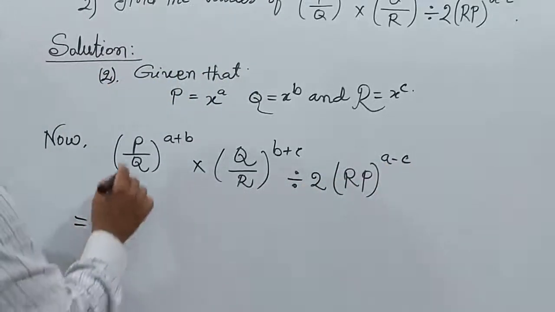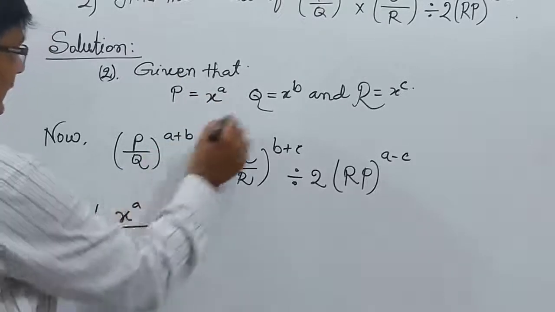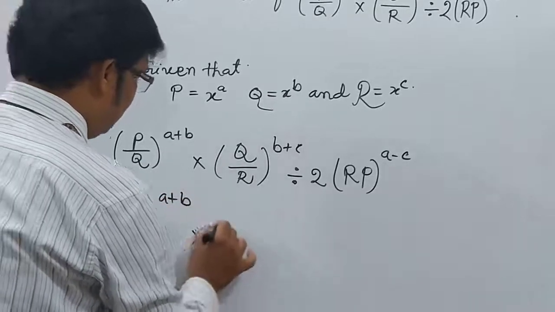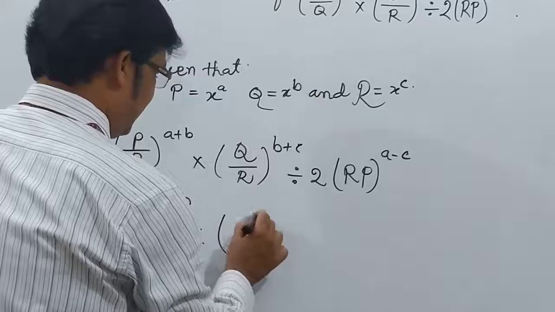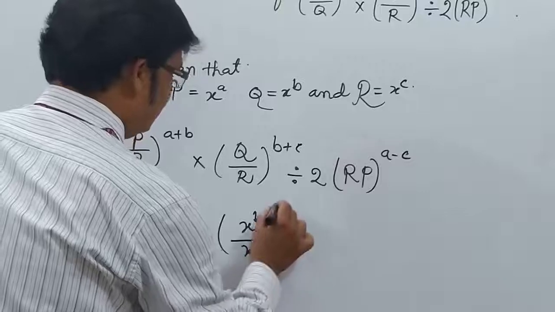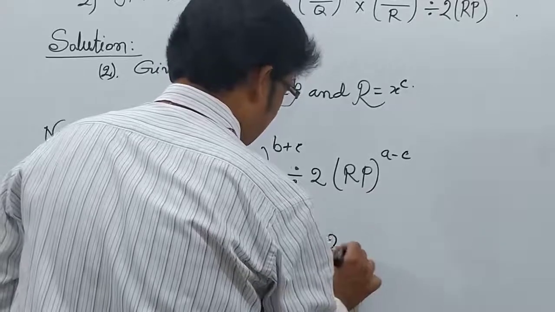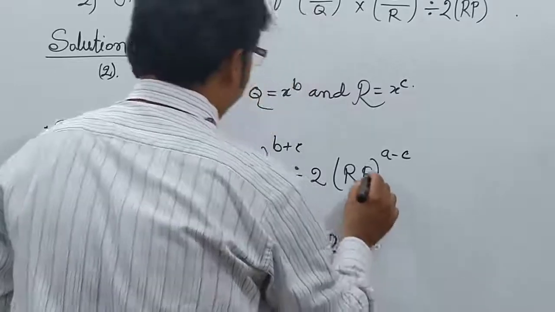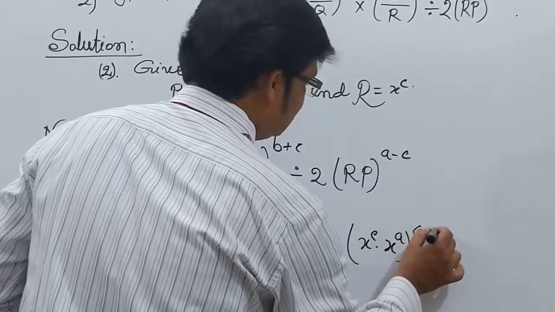So my dear students, here p means x to the power a, and q means x to the power b, with power a plus b. Multiply by q, which means x to the power b, and r, which means x to the power c, with power b plus c. Division by r, which means x to the power c, and p, which means x to the power a, with power a minus c.